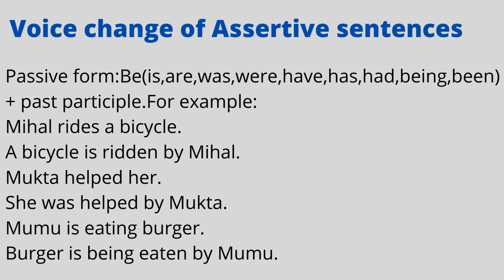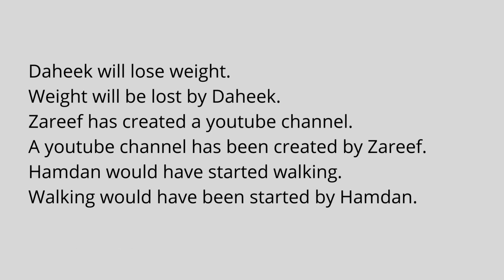So the passive form is she was helped by Mukta. Then Mumu is eating burger. It is a present continuous sentence. So the passive form is burger is being eaten by Mumu. So here we can see we have to add the term being when the sentence is in continuous tense. Then Dahik will lose weight. So it's a future tense. So the passive form will be weight will be lost by Dahik.